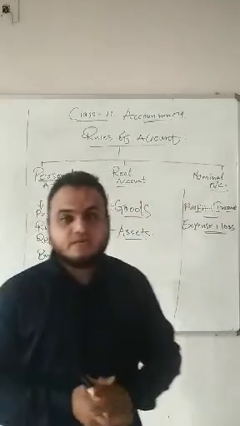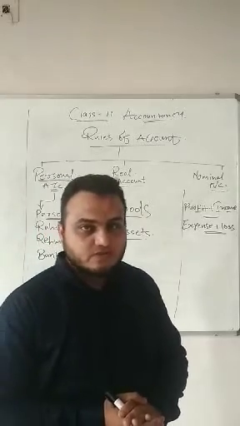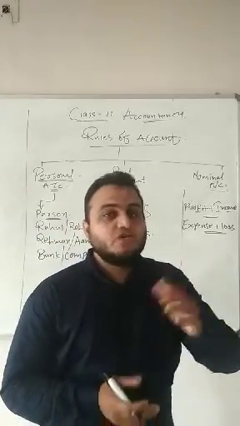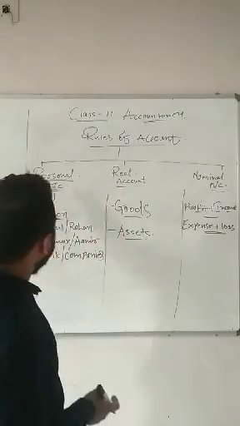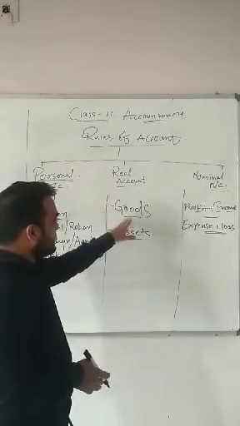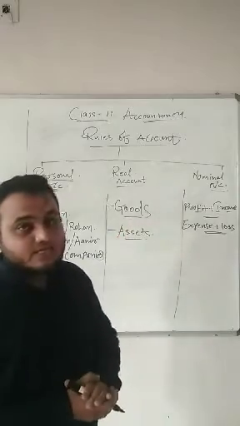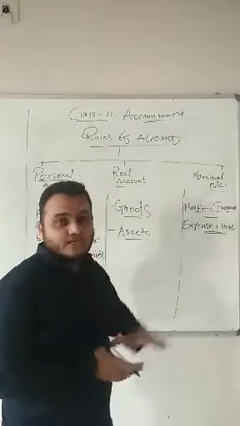I repeat again, anything which is related to a human being, any person or any artificial person recognized by the court of law, is covered by personal account. Anything which is related to goods or assets is covered by real account.